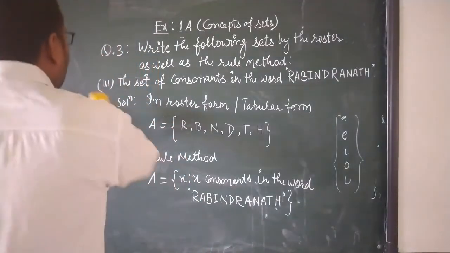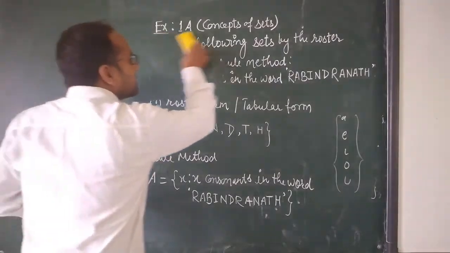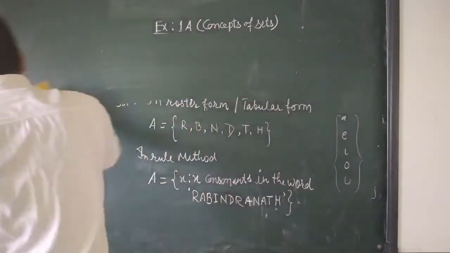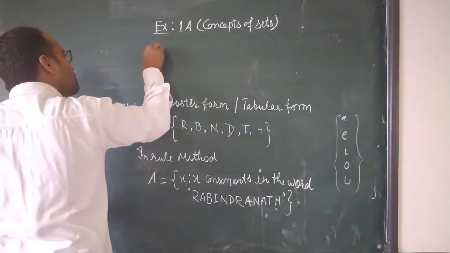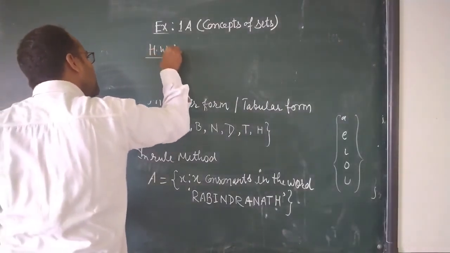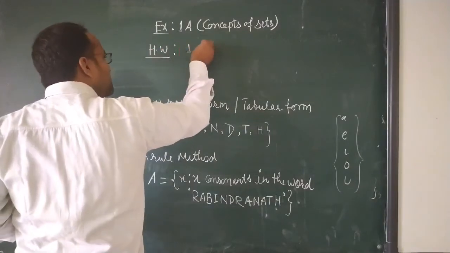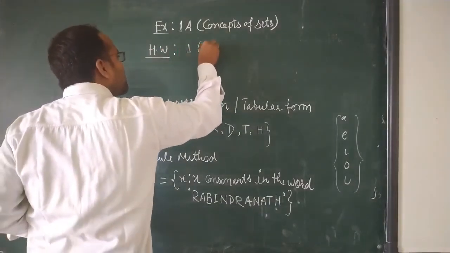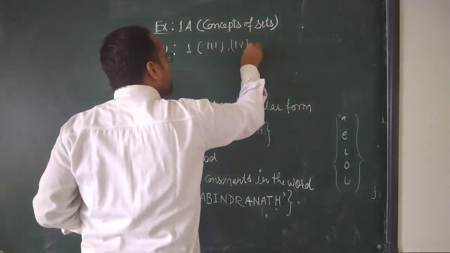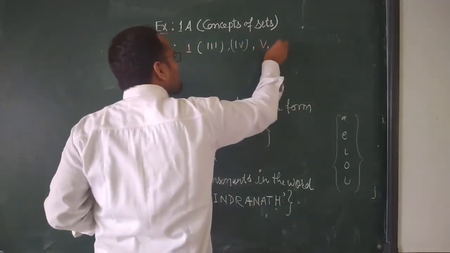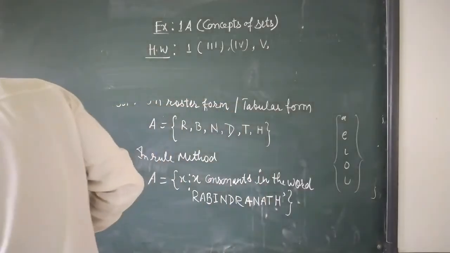Now your homework. See this, your homework, students. Today's homework is for the first question. First you will do question number 3rd, 4th, and fifth, properly in your copy.